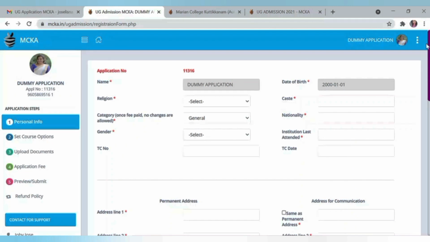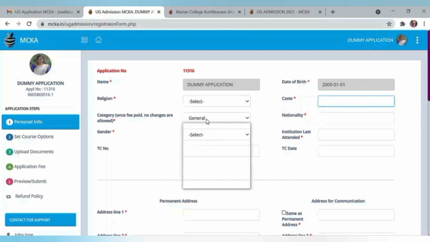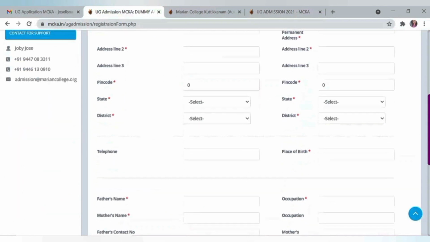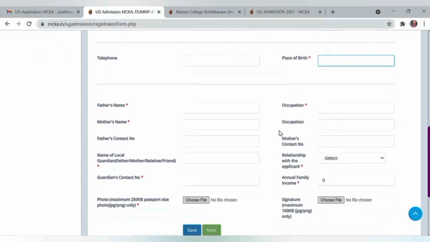Students are required to fill all the mandatory fields which are marked with a red star: your religion, caste, category you belong to, nationality, gender, institution last attended, permanent address and address for communication, place of birth, details of your parents, their name, occupation and contact number, details of your local guardian, name, relationship with the applicant and his contact number, then your annual family income.